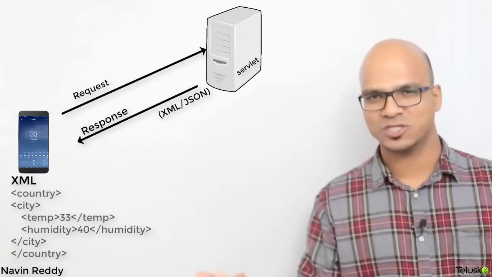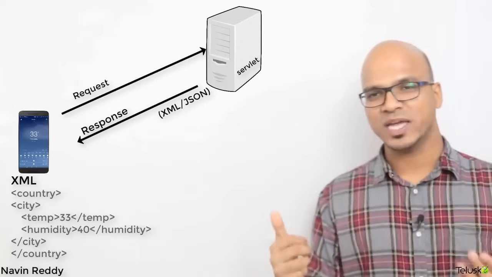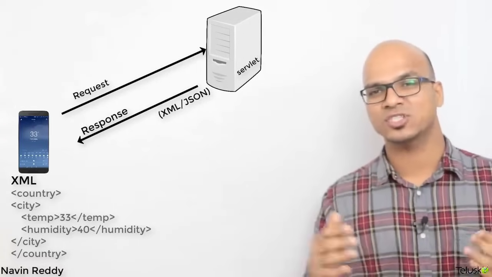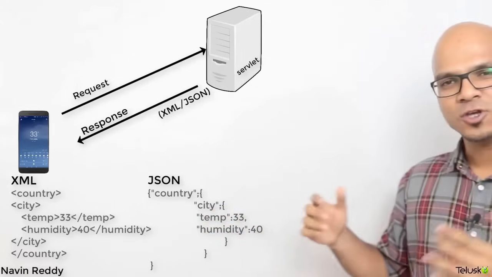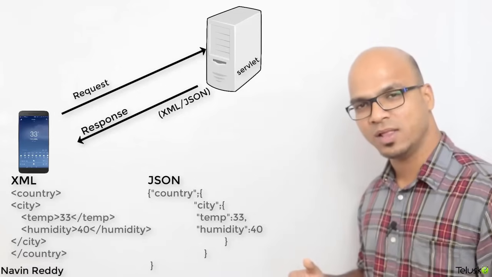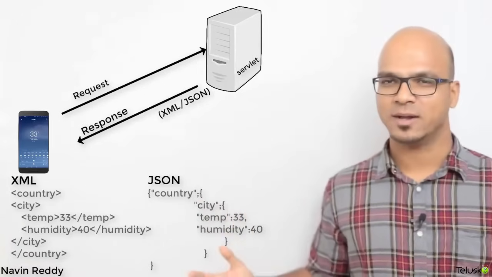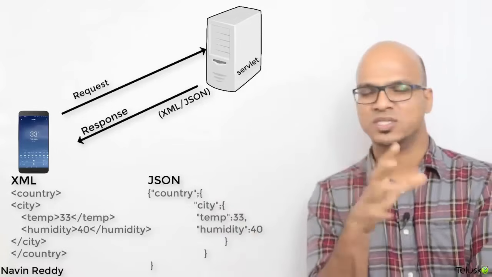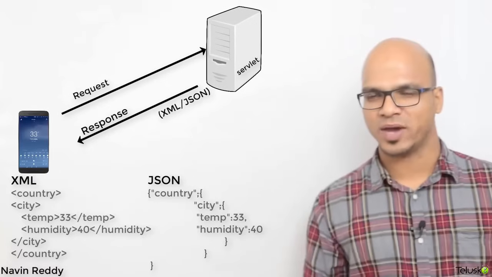But JSON is something you can actually work with, because if you know JavaScript, in JavaScript we create array objects, so those are basically your JSON objects, right? So instead of using XML, we can also use JSON. Now again, you can use XML, you can use JSON, right? So your servlet returns you XML or JSON format, and your job is done, right? You are getting data. But the only thing is, this servlet creates lots of overhead, right?